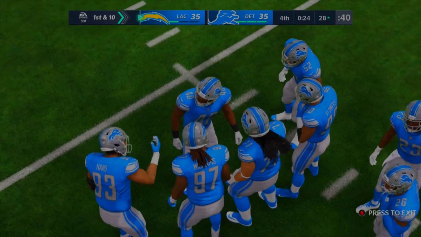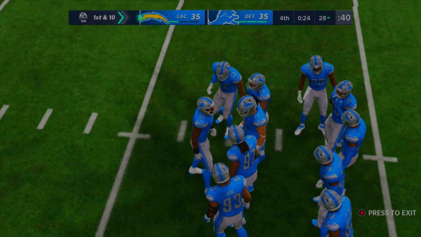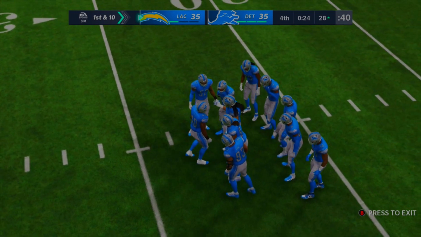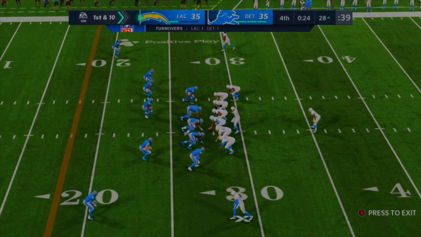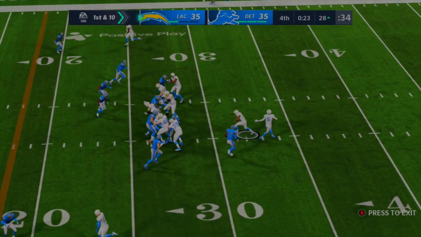Now, I don't know if Justin Herbert's starting in this because, of course, Tyrod Taylor was listed to start at the beginning of the season. And I don't know if my Madden is updated roster-wise, because we've seen some weird stuff, like Dwayne Haskins starting over Alex Smith. So let's just see. As you can see, yeah, Tyrod Taylor does start for the Chargers. I wish I could change that. I'll try to change that for the next go-around we do this.